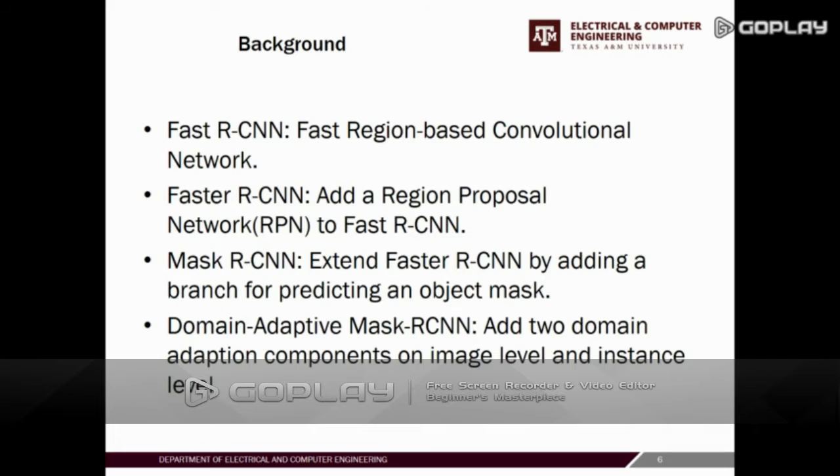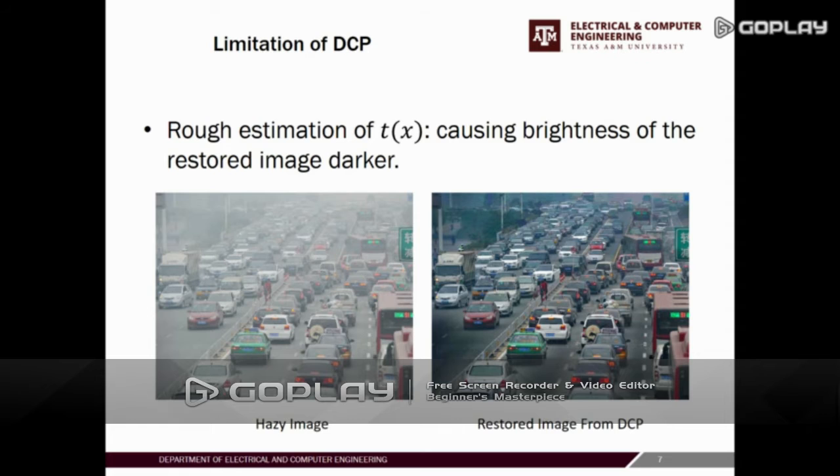I also studied many object detection models, and each model in the list improved a lot based on the previous one. And recently, the domain adaptive Mask R-CNN gets the highest mAP value in the object detection in haze experiment.